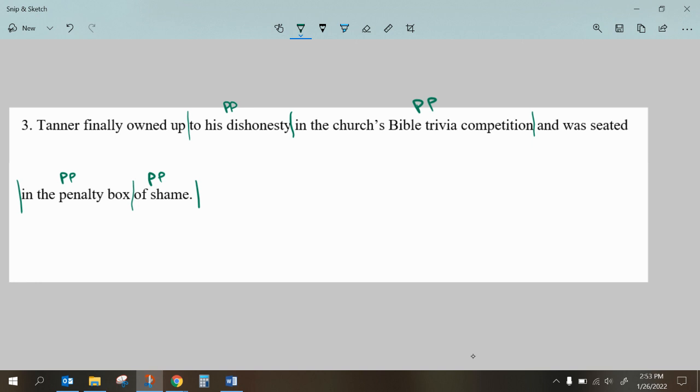Anyway, after that, what I want to do is find where my noun phrases and verb phrases are. So here's Tanner. Here's finally and owned up. Well, owned up is going to be a verb. Finally is an adverb, and adverbs typically go with verbs. So I'm going to separate this right here: I'm going to call him the noun phrase and him the verb phrase. And then down here, I have this conjunction and, but here's my verb, and there's no noun there, so this must be my verb phrase down here.